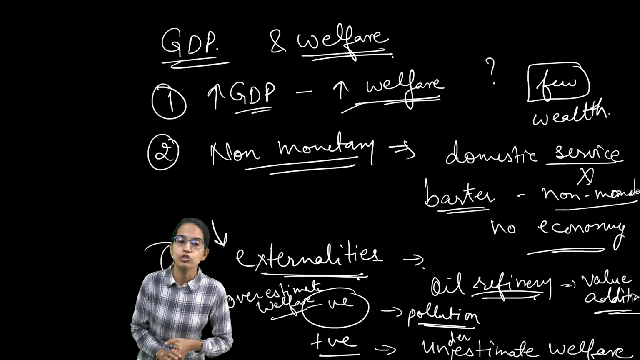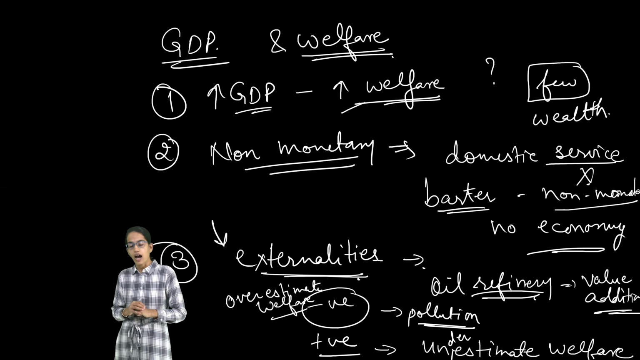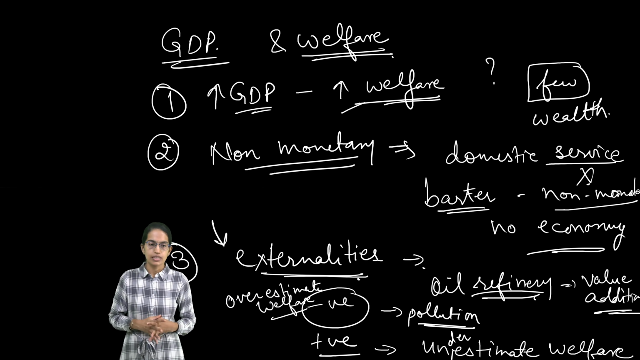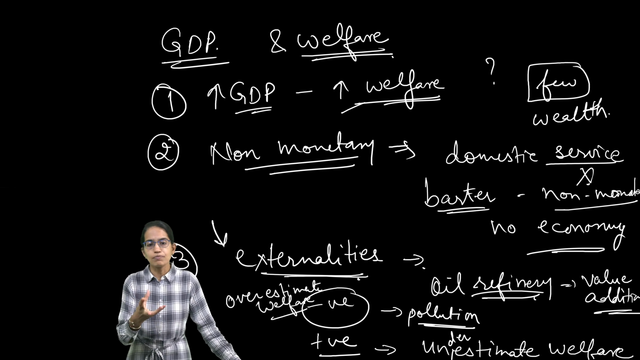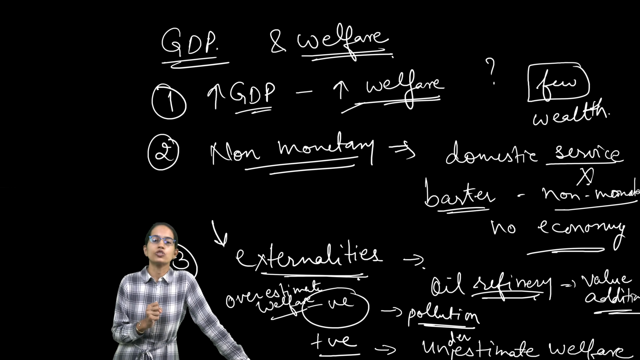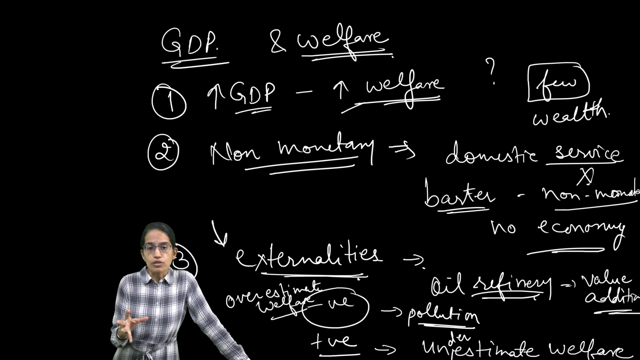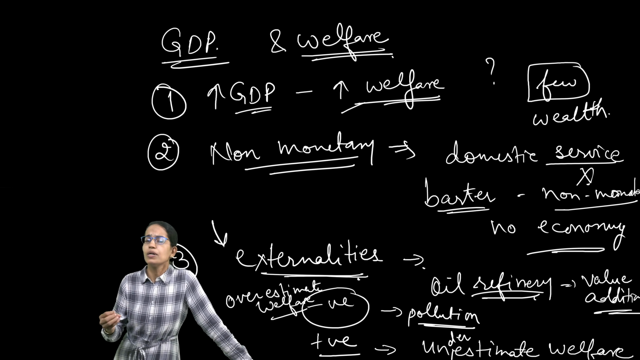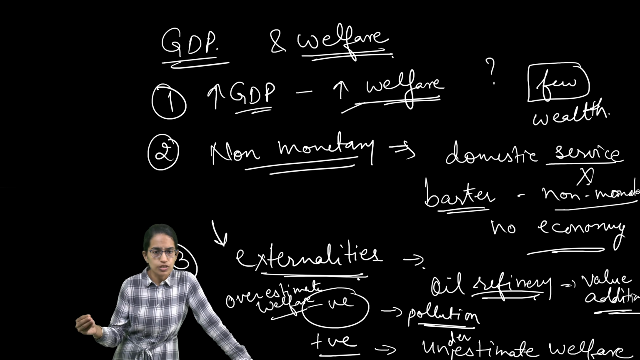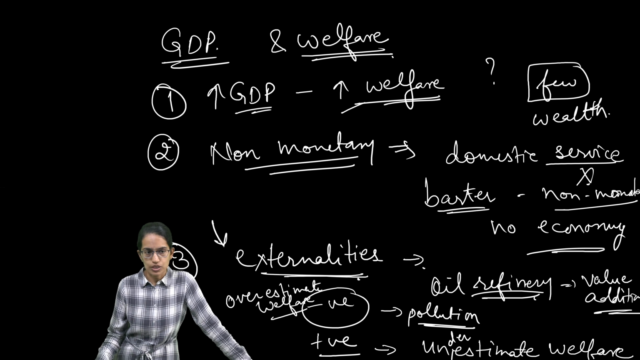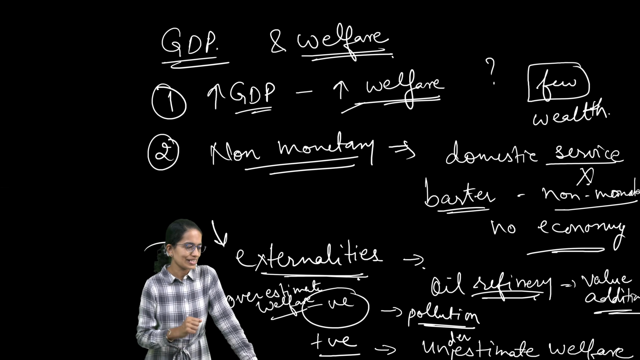But GDP is not directly related to welfare. There are three important things that we must understand here: GDP can be accumulated in the hands of few, so it's not always that rising GDP would indicate rising welfare. There can be non-monetary aspects where the barter system takes place and it's actually not counted as economic, and then there are externalities associated with it. So that was about national income accounting.